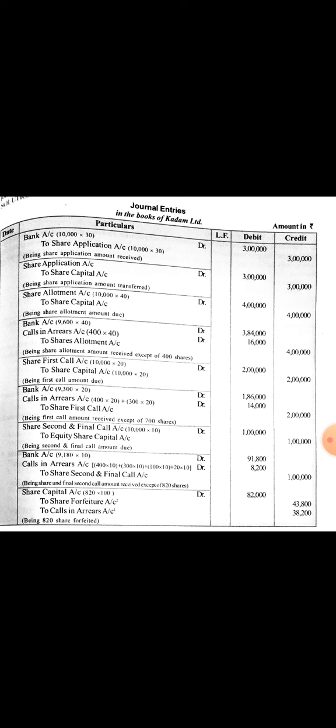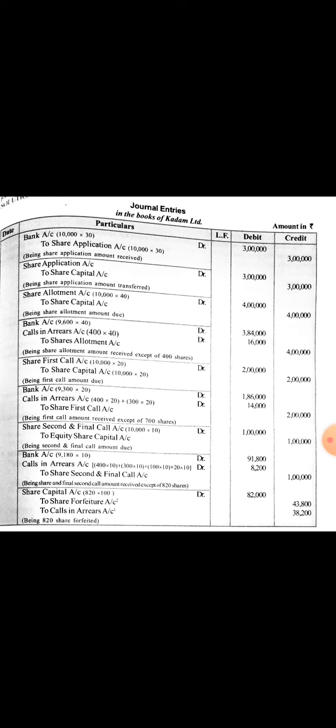Next, third entry, share allotment account debtor to share capital 4 lakhs, that is 10,000 into 40. Next entry, on receipt of allotment money, bank account debtor, calls in arrear account debtor to share allotment.